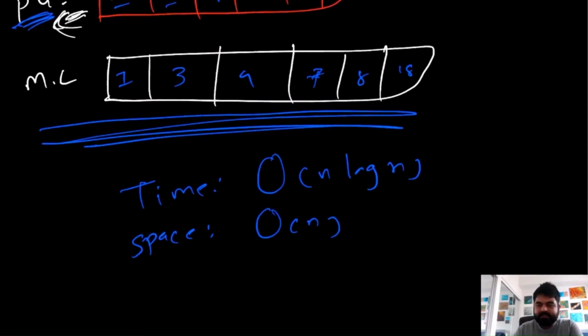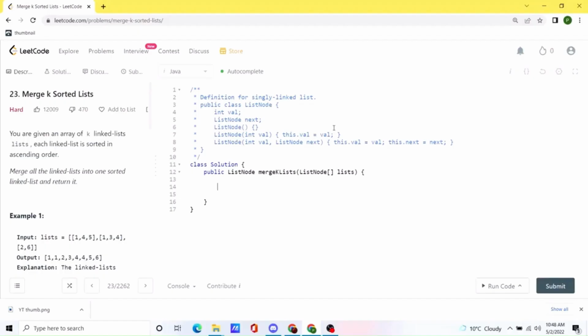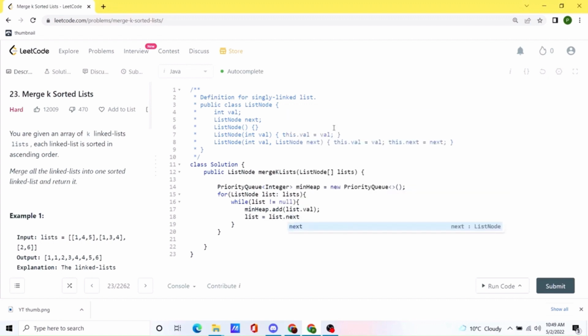And let's see the coding. So first of all, we will initialize a priority queue, and let's name it min heap. Now we are going to run a for loop and iterate over all the lists and all the nodes, and keep adding those inside our min heap. After adding the value to the min heap, we will have to update the list as well, so we'll do list is equal to list.next.